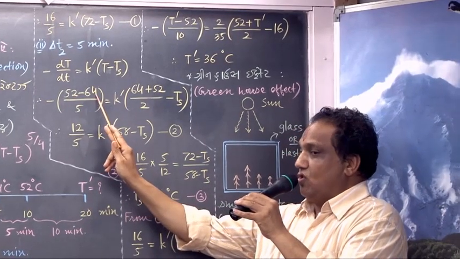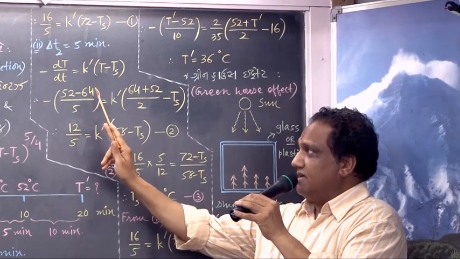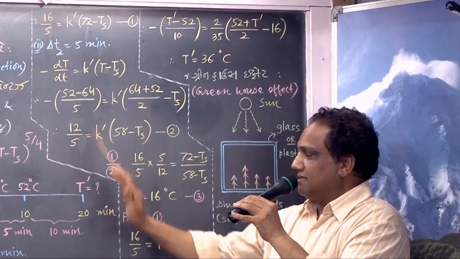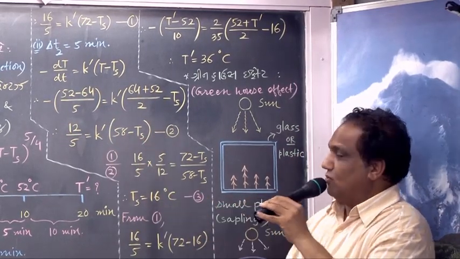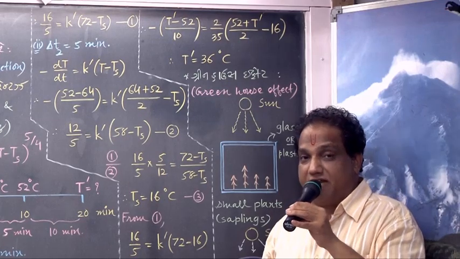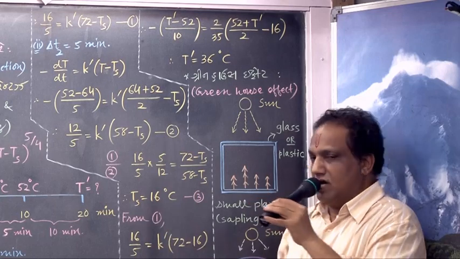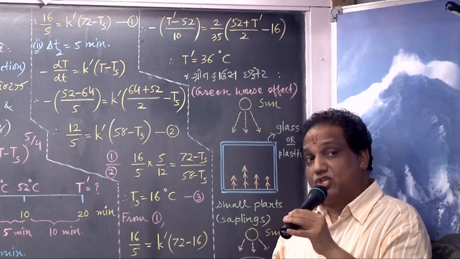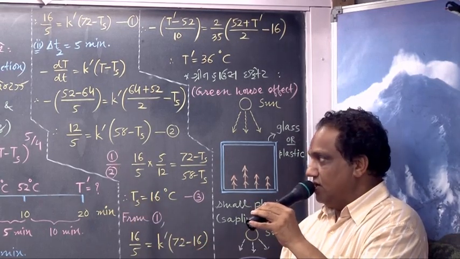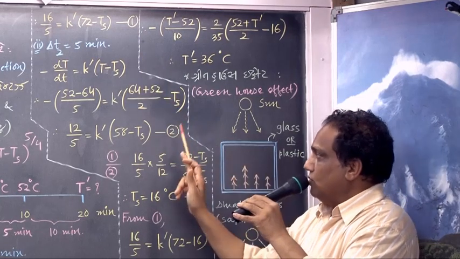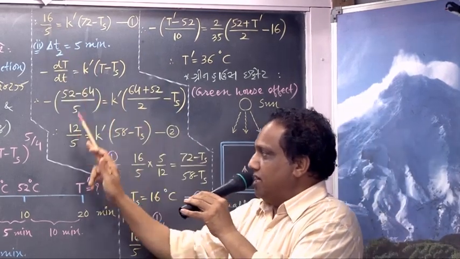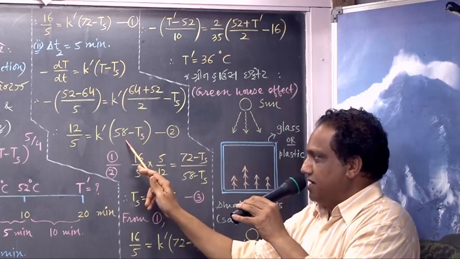52 minus 64 is minus 12. 64 plus 52 comes out to be 116, and 116 divided by 2 is 58. That is equation number 2. But you have to take the ratio of equation 1 to equation 2, this upon this equal to this upon this.